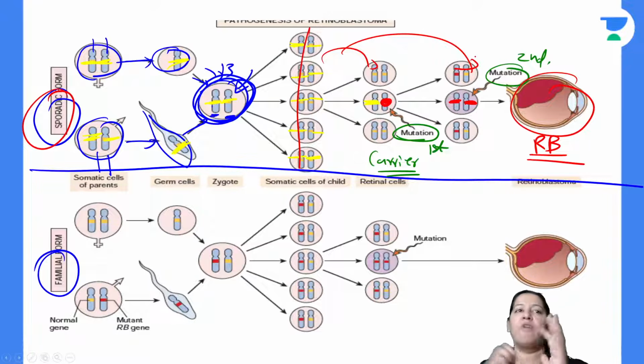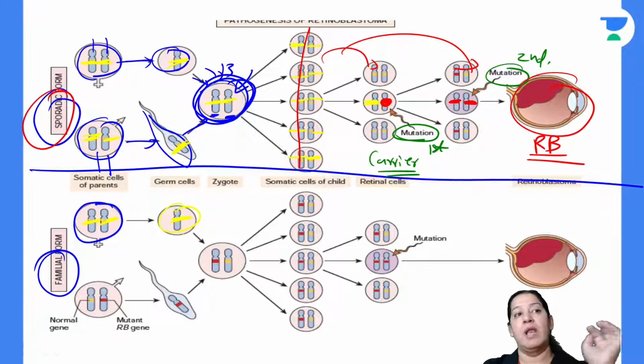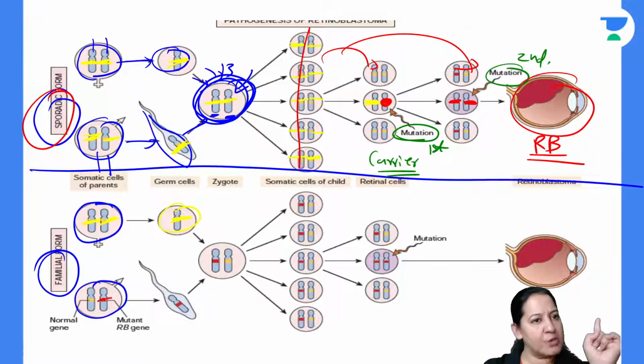In the familial form, what is happening? You can see a father and you can see the mother. The mother, both the genes are yellow. Can you see? Both are yellow. So the mother is normal, so the ova formed is normal. This is the ova, it is normal. But now please see the father. Inside the father, one of the genes is already mutated. The father is a carrier.